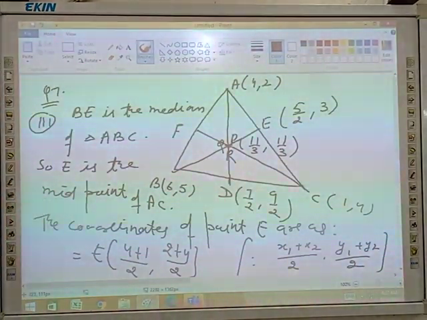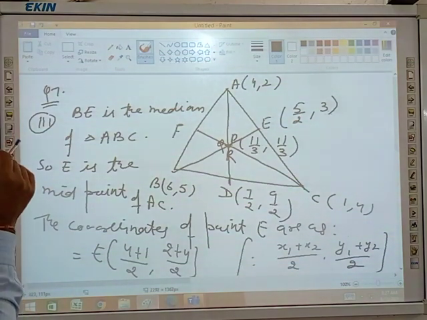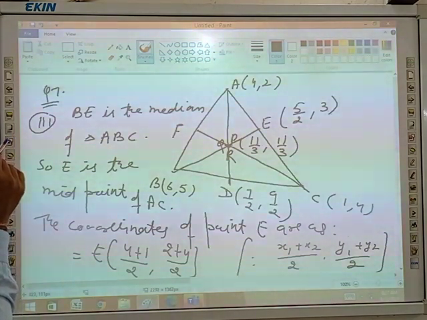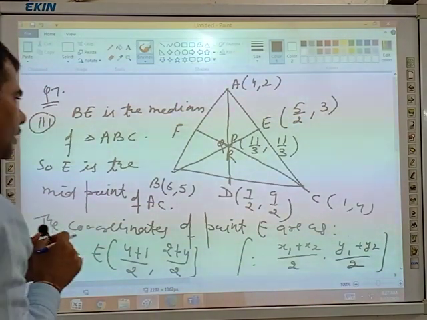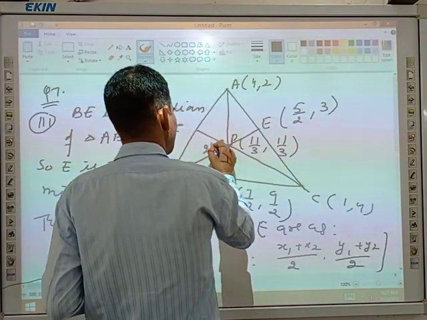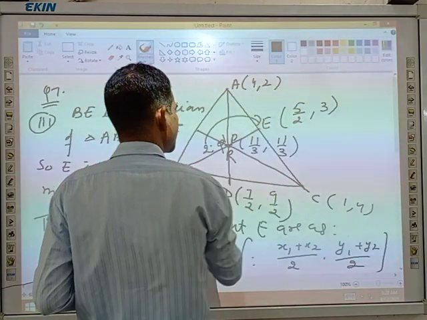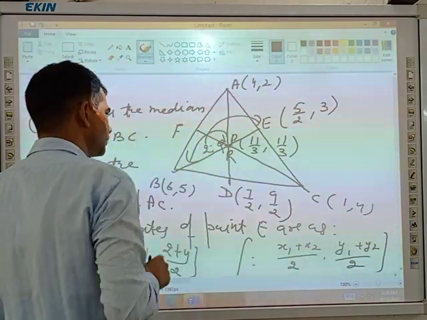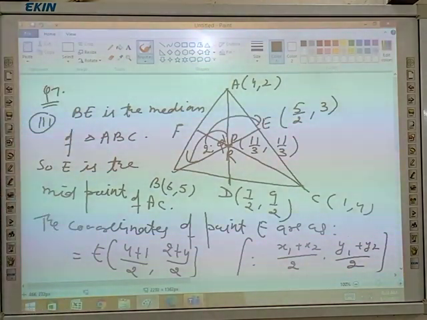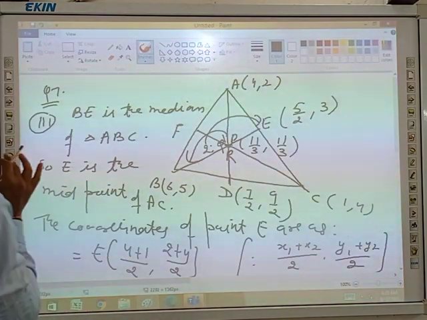Now point Q divides the median BE in the ratio of 2:1. 2 comes this side and 1 comes this side. Yes, sir, it would be 1:2. Then why are we taking 2:1? Pragati, listen.